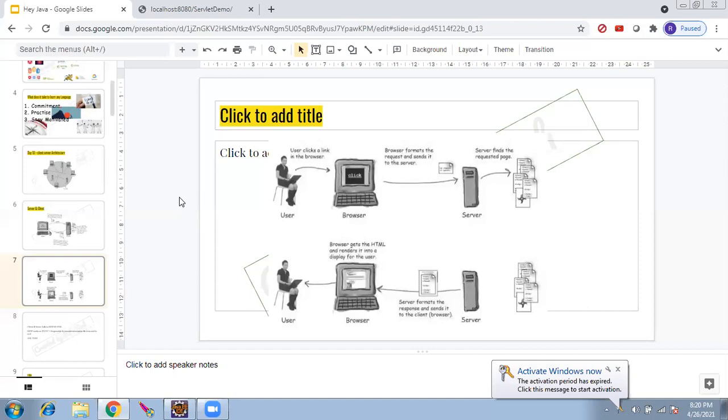Whoever sent it, that source will be stored temporarily for identification. Only then can we send it back to the same person. If it was from New York, we have to send it back to New York. If it was from Germany, we have to send it back to Germany. So it sends back the same HTTP bus to the person who initiated this request in the client computer. Once the bus reaches, the parcel is taken, opened, and shown in the user interface. So this is how it works.